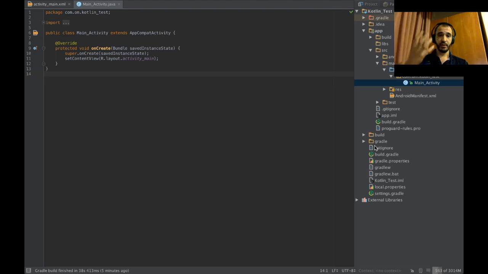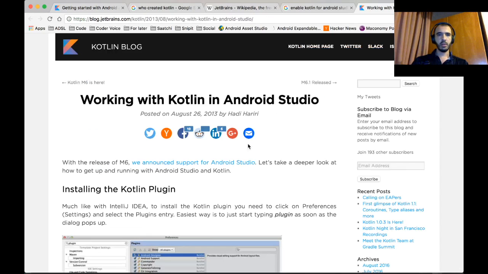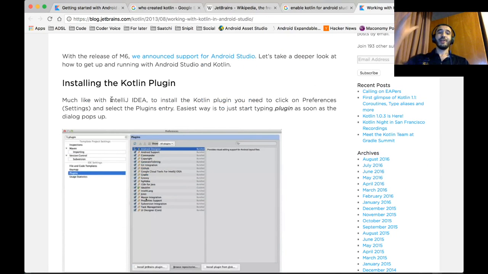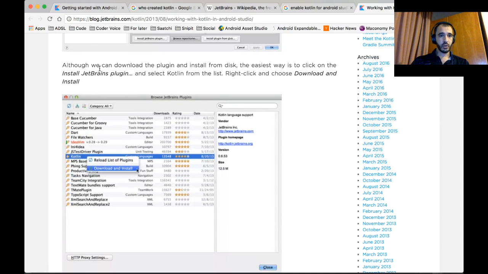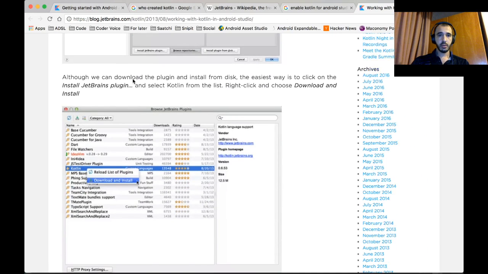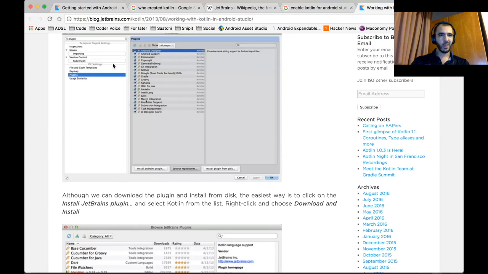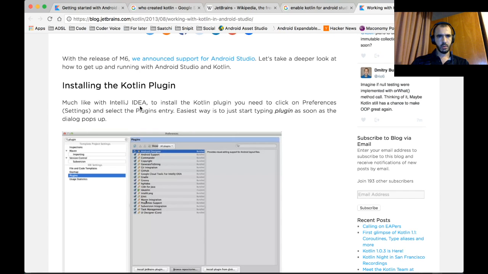But how do we get the converter, man? Installing the Kotlin plugin. I knew it. You see, I did zero research before this. And you search for, what do you search for?